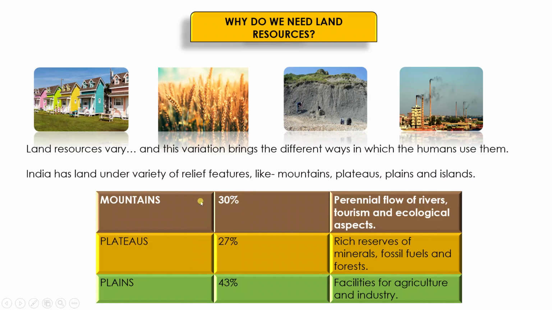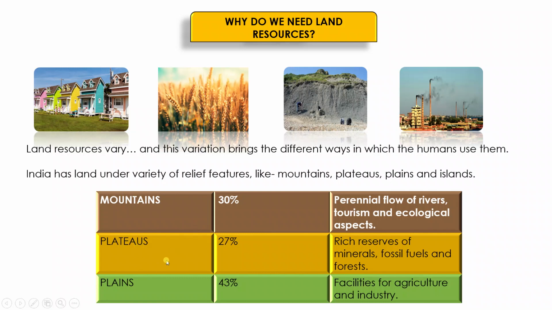Right, now in India we have 30% of total land area under mountains, and this is very important because mountains are the house of many perennial rivers. It is the house of rivers. It is also important from the ecological point of view, as they maintain the ecological balance on earth. Also, these are the areas where the majority of tourists love to go and visit. So it helps us earn lots of foreign exchange.